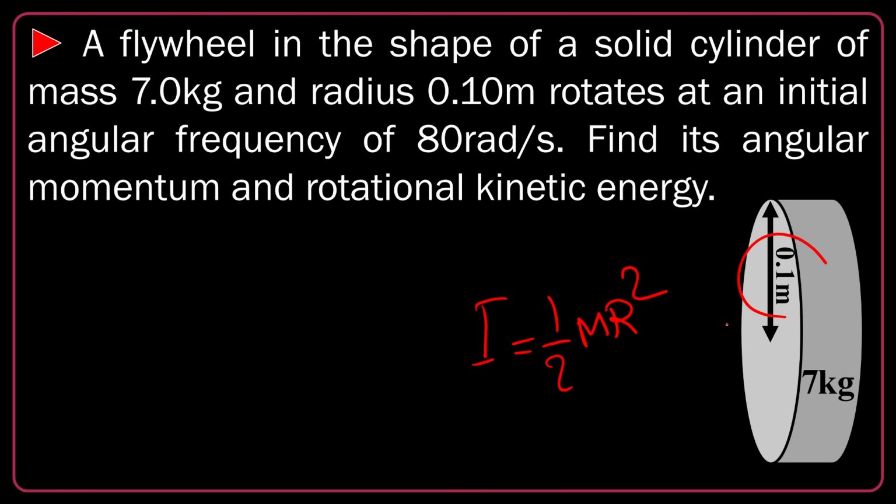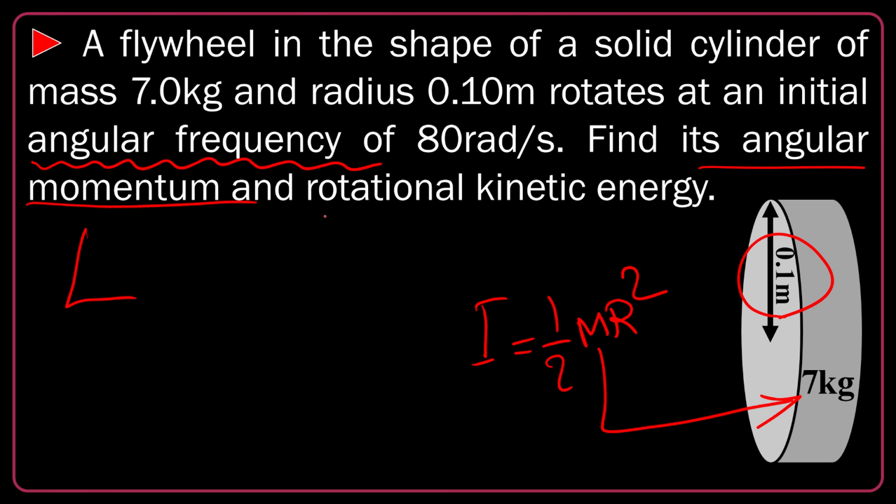R is the radius and m is the mass. Depending on the shape, I differs. So this is a specific formula we use for the moment of inertia of a disc or cylinder. Angular frequency is another name for angular velocity, so it's omega. Find its angular momentum L and rotational kinetic energy EK.